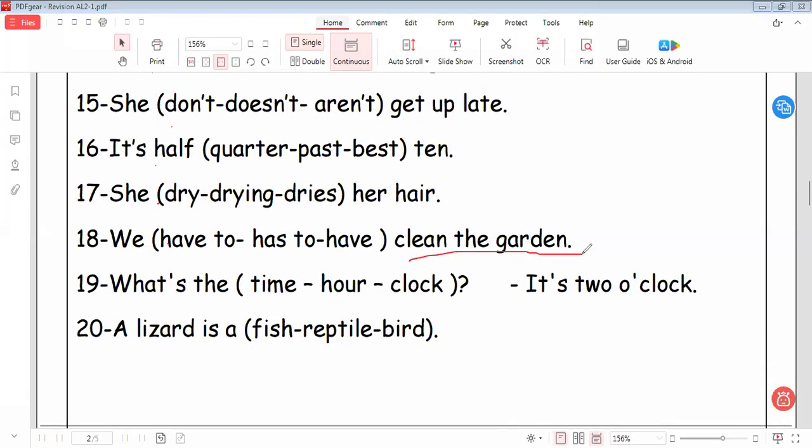We space clean the garden. We have to clean the garden. We say here "have to," because in the present form I use "have to." So it's 2 o'clock. So I ask about time.